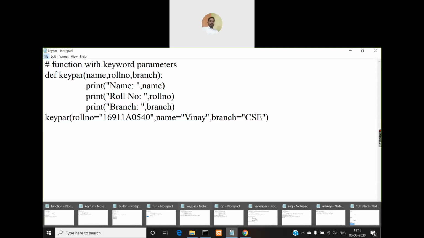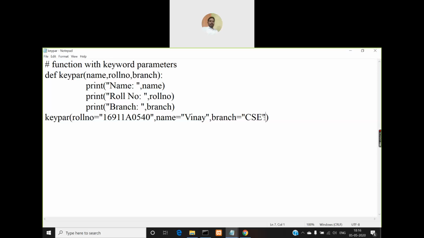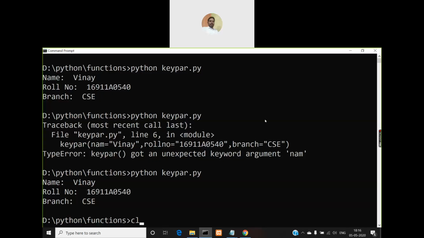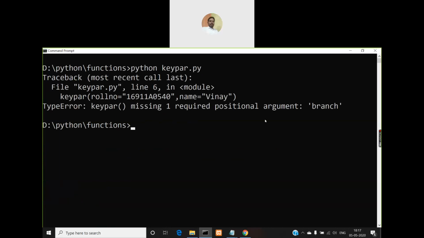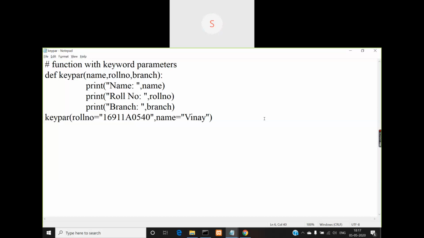Then we'll see one more possibility. Let us check. I'll remove this third parameter. So will I get an output? I'll not get an output because the number of parameters is not matching, right?